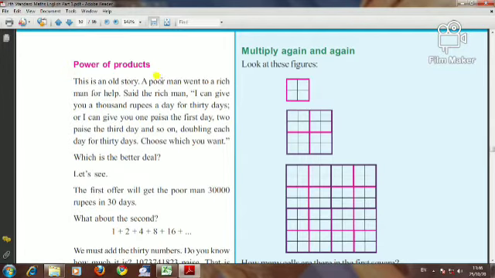This is an old story. A poor man went to a rich man for help. Said the rich man, I can give you 1,000 rupees a day for 30 days, or I can give you 1 paise for the first day, 2 paise the second day, 4 paise the third day, and so on, doubling each day for 30 days. Choose which you want. Have you got any idea? Which is the better deal, you think?